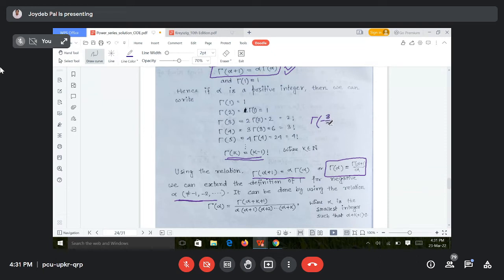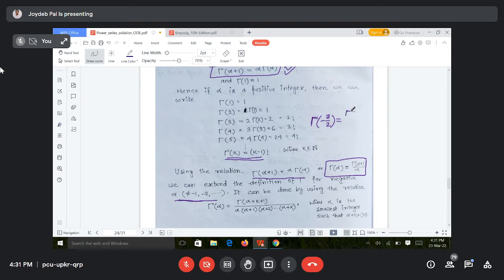Fine. So how to find it? Actually, I will relate that gamma minus 3 by 2 to some positive gamma value. How to relate it? So here you think alpha is minus 3 by 2. Fine. So by this formula, what can I write?